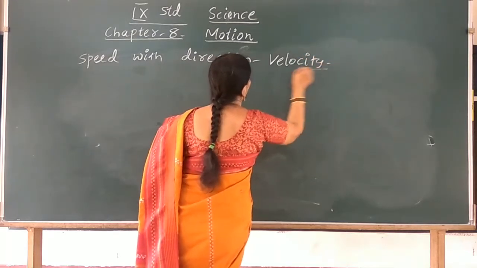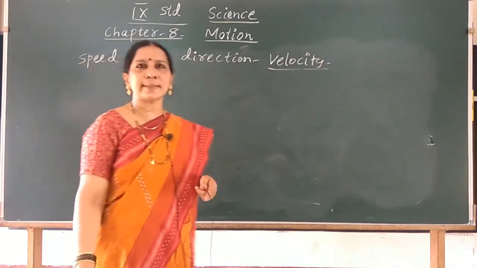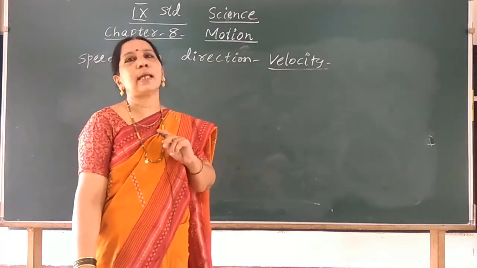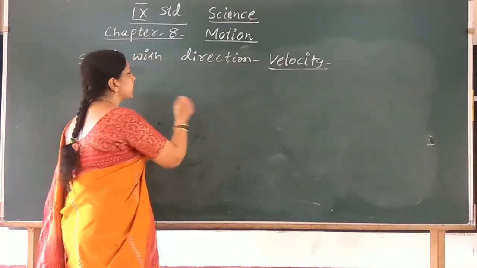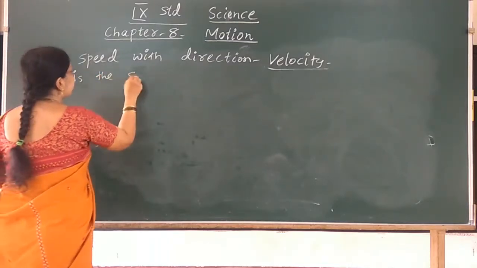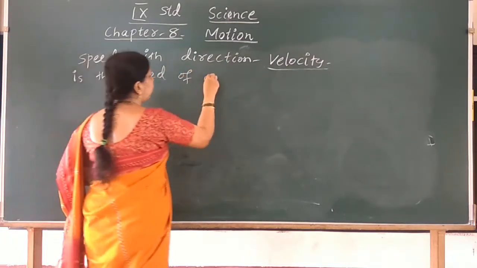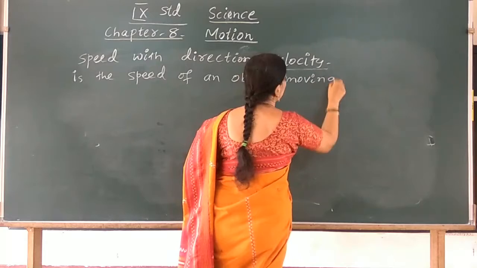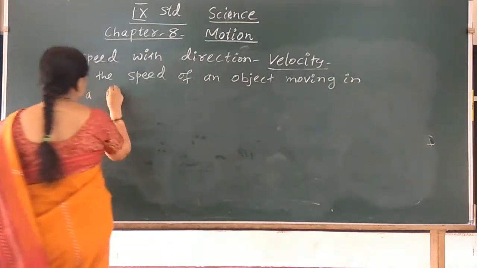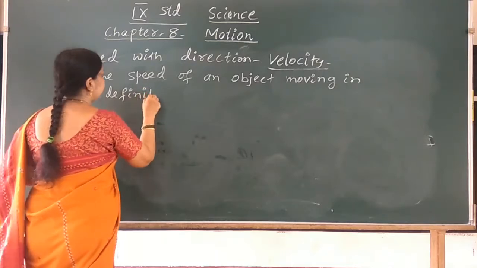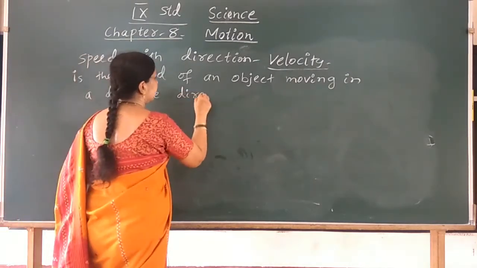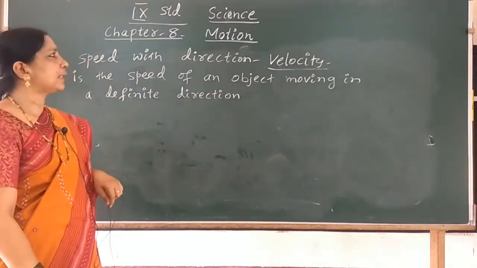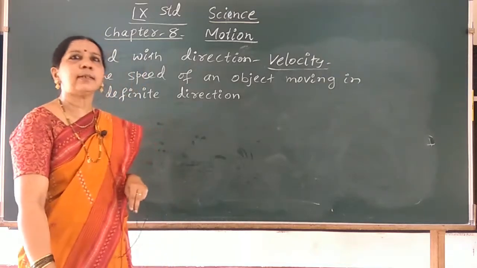We call it velocity. Define velocity: velocity is the speed of an object moving in a definite direction.